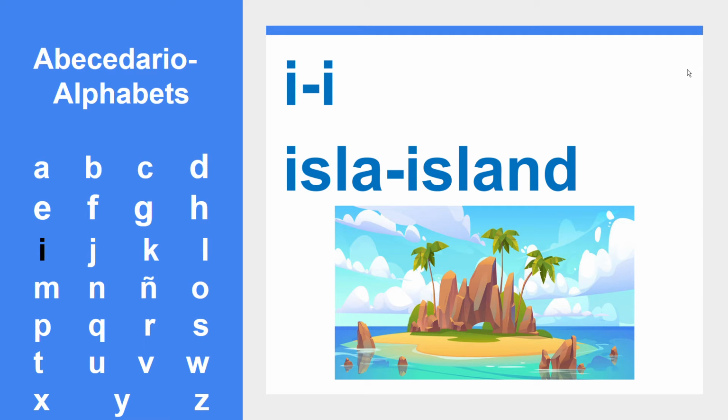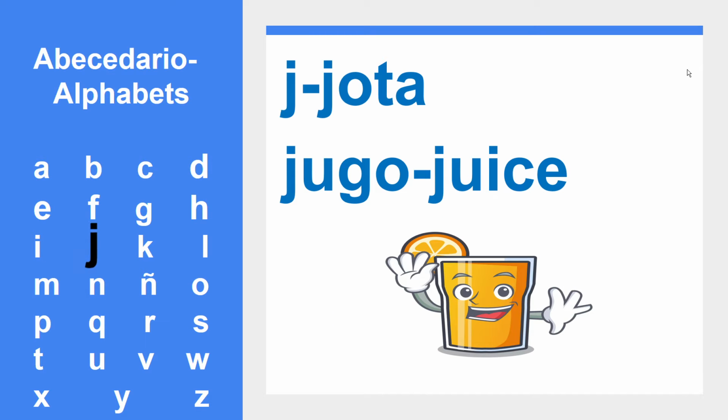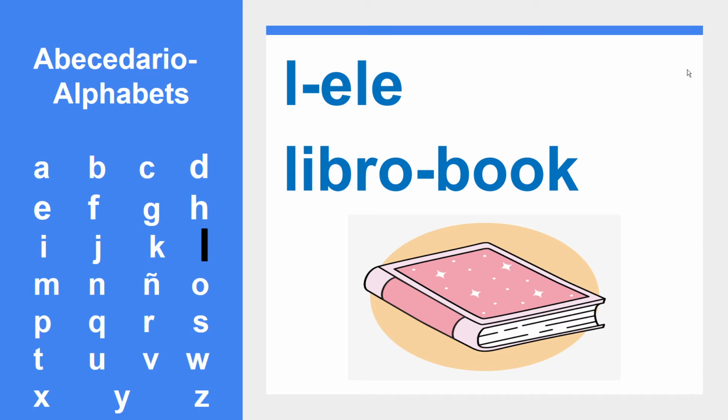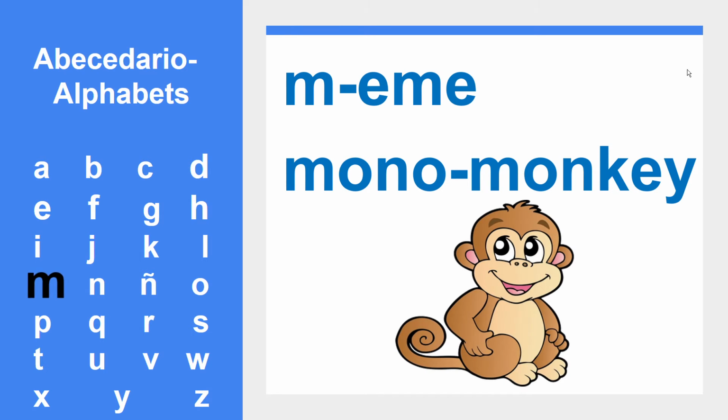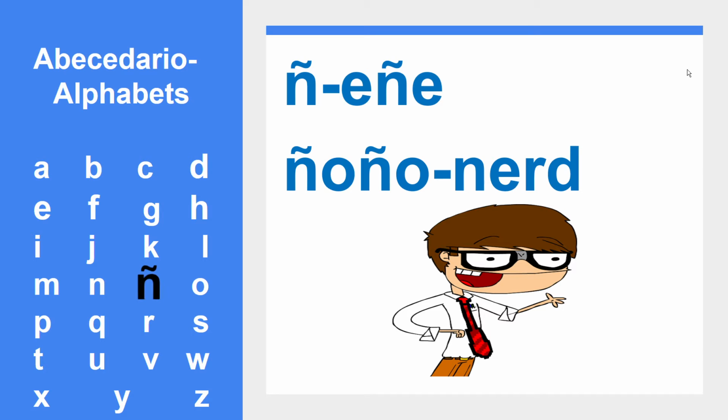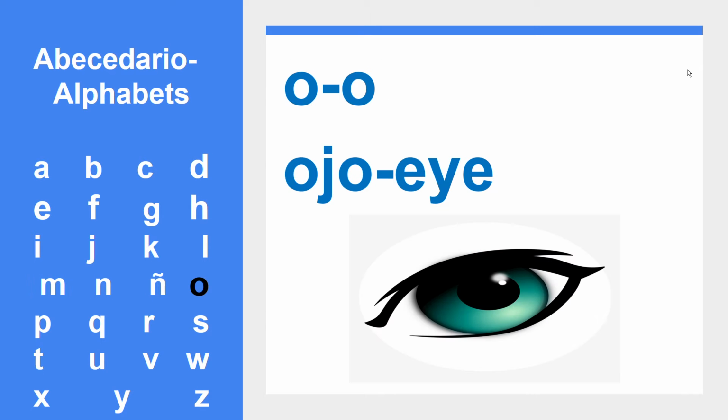I is E, for example, isla. J is Jota, for example, jugo. K is Ka, like kilometro. L is LA, for example, libro. M is MA, for example, mono. N is NA, like naranja. There is one extra letter in Spanish, which is NA, for example, noño.